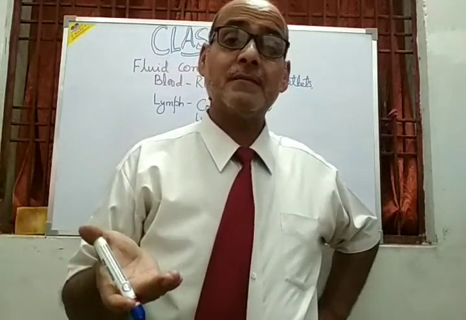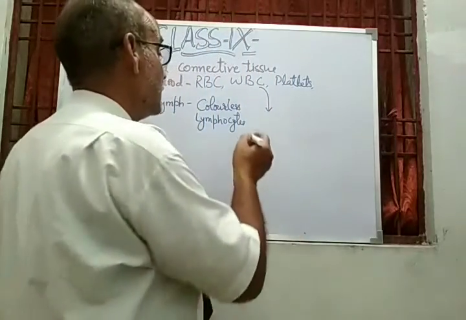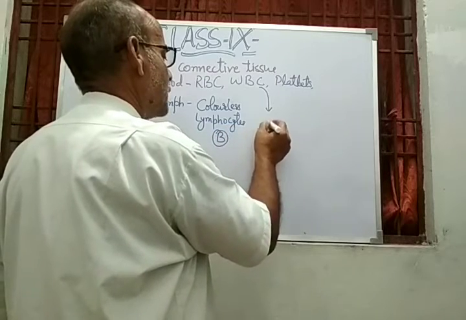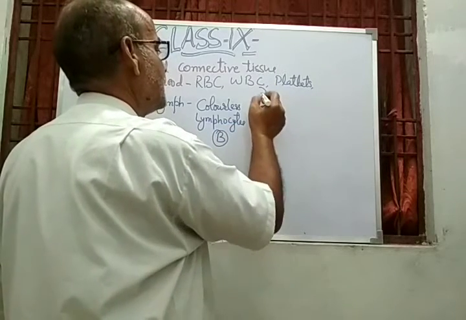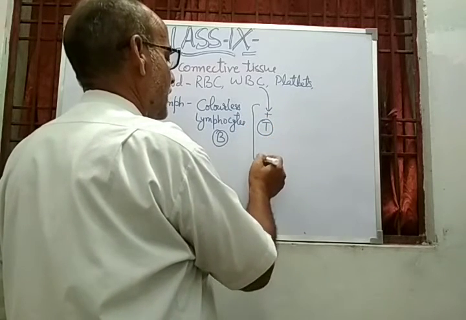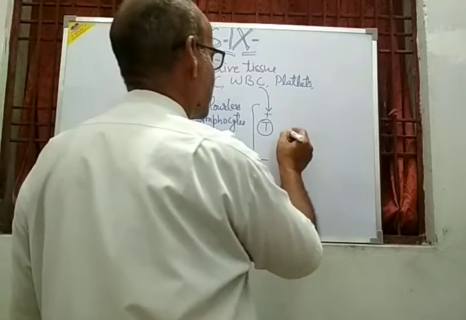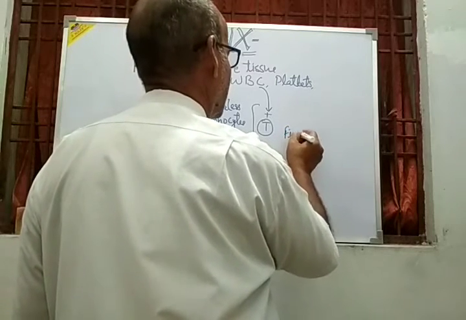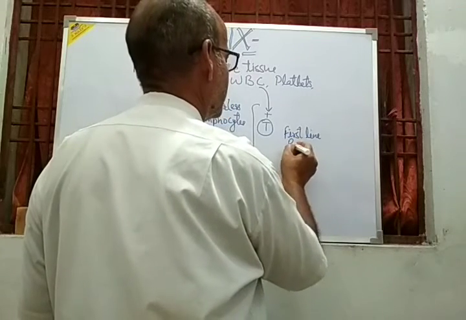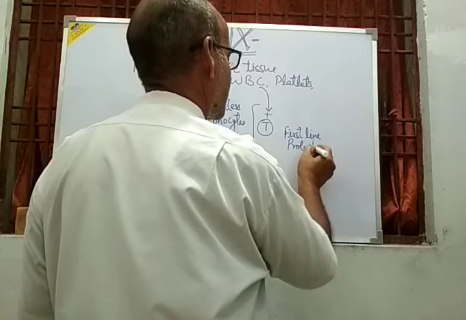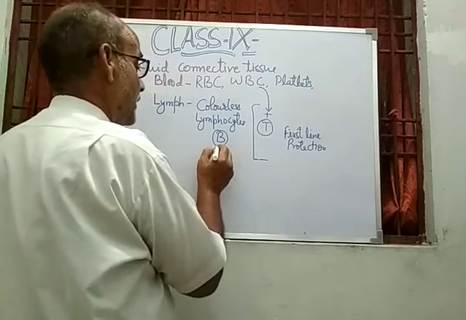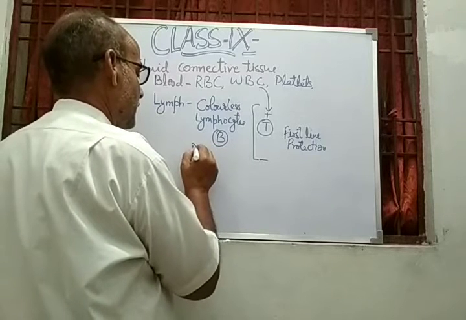And T lymphocytes, so B lymphocyte and T lymphocyte. The T lymphocyte along with the WBC invade and perform the first line of protection. But the B lymphocyte is responsible for memory.